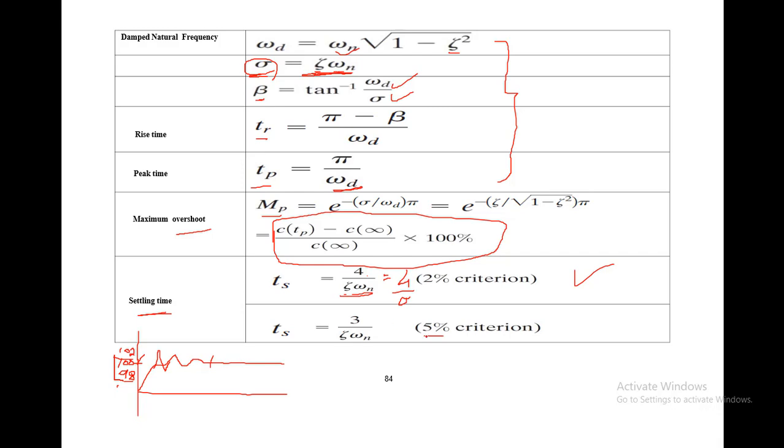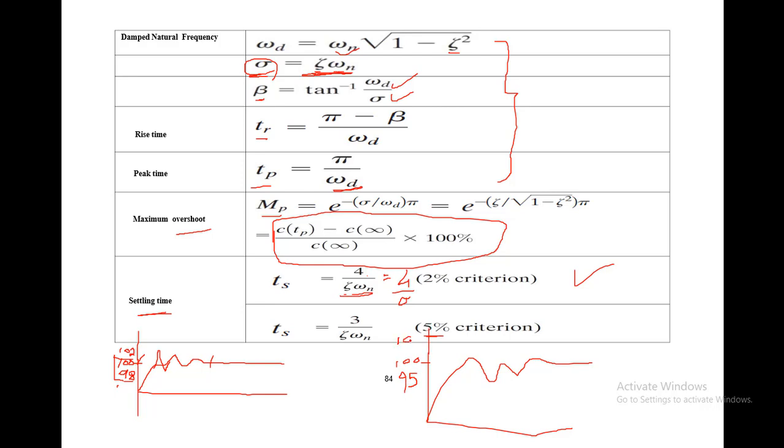Similarly, if the criteria is 5%, the time required for the signal to reach and stay in the band, if the value is 100, would be from 95 to 105.